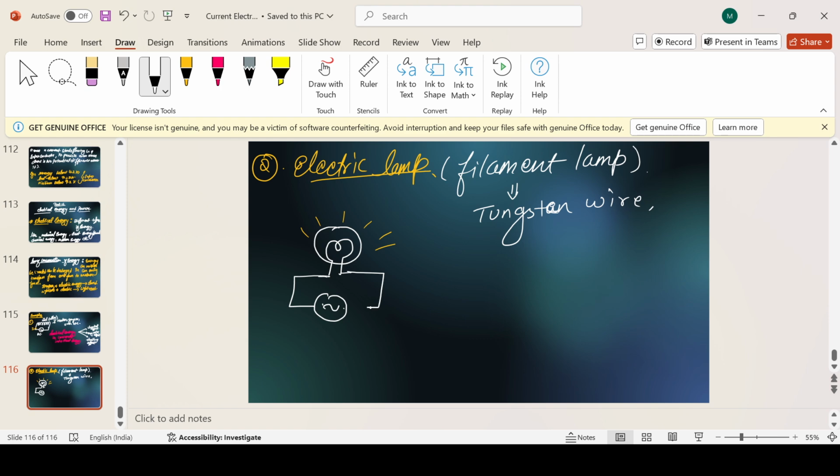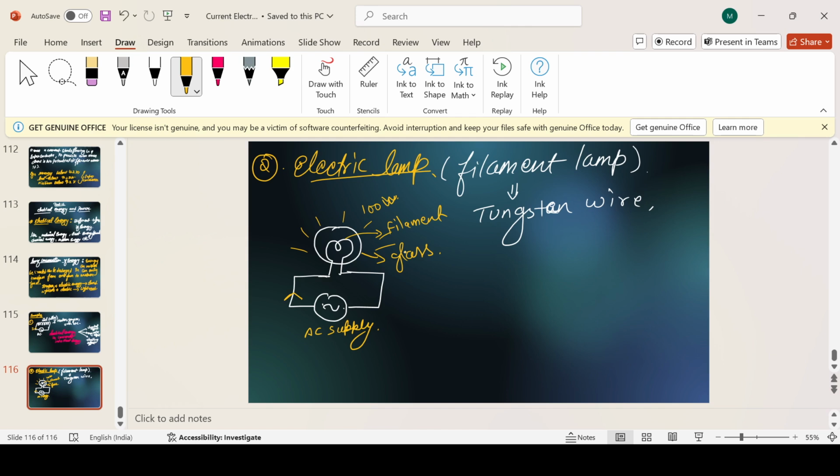I'm just making a very simple diagram, not giving any resistance or circuit, only an AC supply. Now suppose it's a 100-watt bulb, so it's a 100-watt filament inside an evacuated glass.